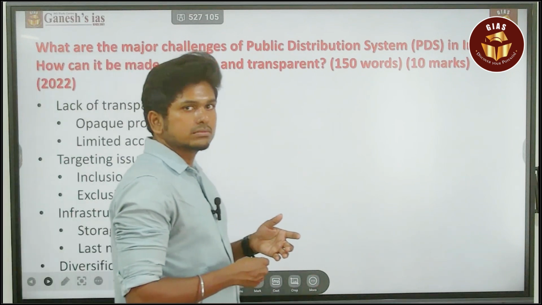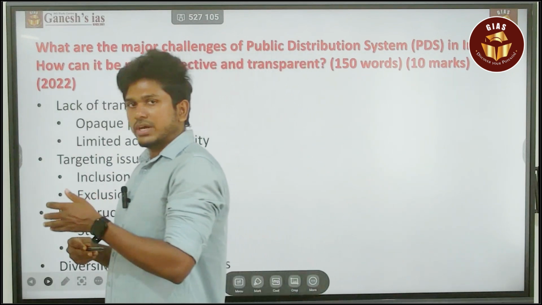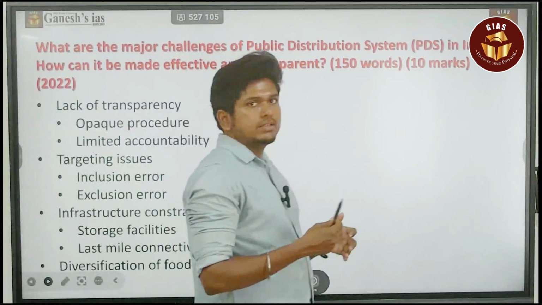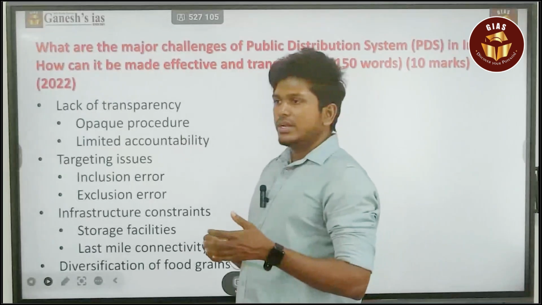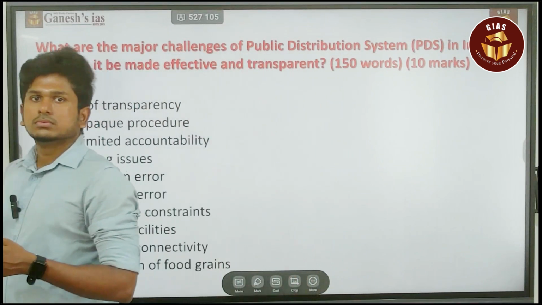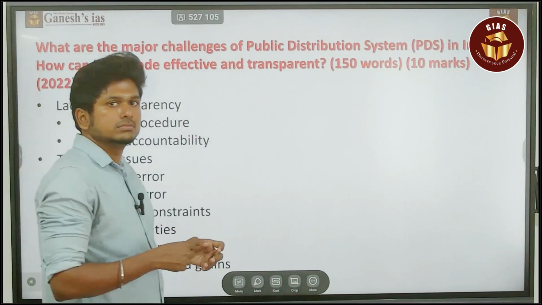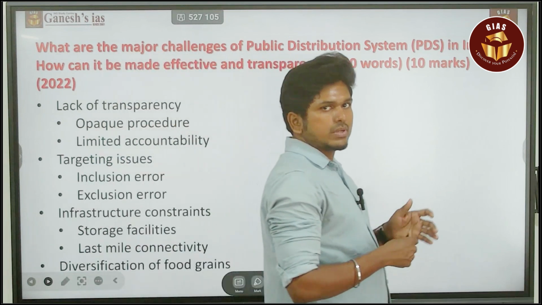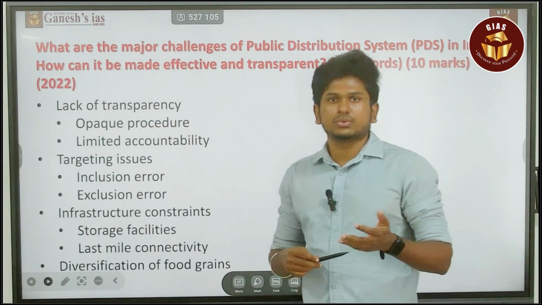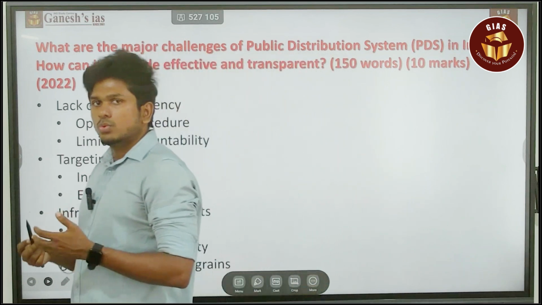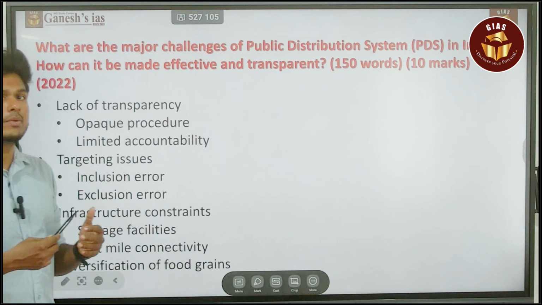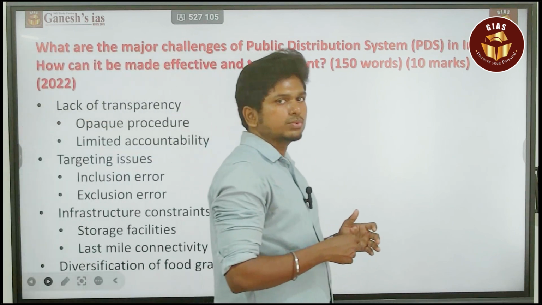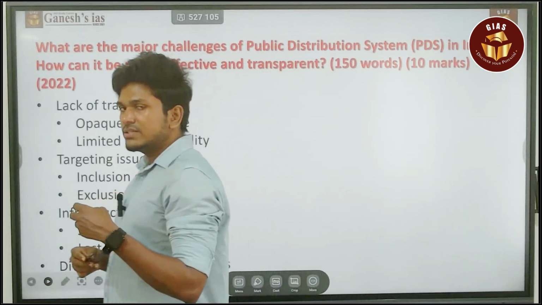And then there is the issue of corruption. Many officials in this food distribution hierarchy will engage in certain corruptions. They will get the food articles and sell them in the outside market. By the way, it is not reaching the person who is in need of it. That is also a major challenge, and also the transparency issue. The system is more opaque, and that helps corrupt activities. So these are certain major challenges.